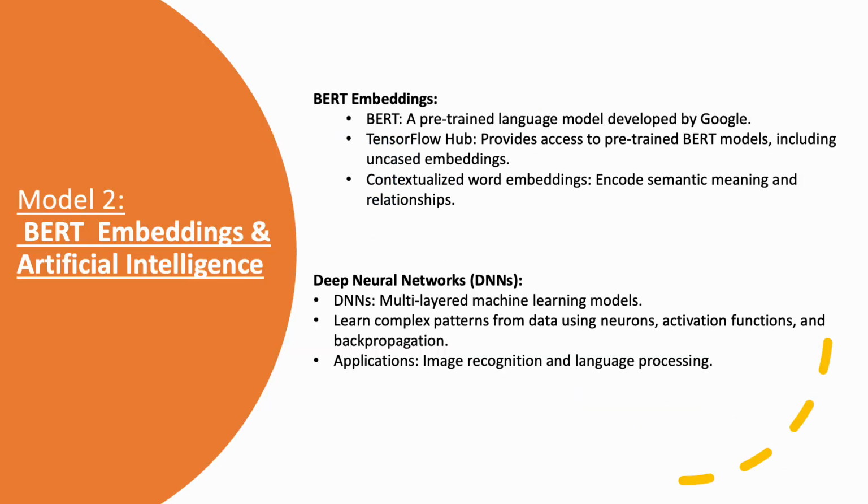Now let's discuss the second model that we have used in order to train the data. The second model that I have used is using BERT embeddings and deep neural networks. Let's get an overview of both. BERT, which stands for Bidirectional Encoder Representations from Transformers, is a pre-trained language model developed by Google. It has transformed the way machines understand human language by learning context-rich word representations. And coming to deep neural networks, these are machine learning models that can learn complex patterns from the data, and they excel at learning hierarchical representations and are pivotal in applications like image recognition and natural language processing.